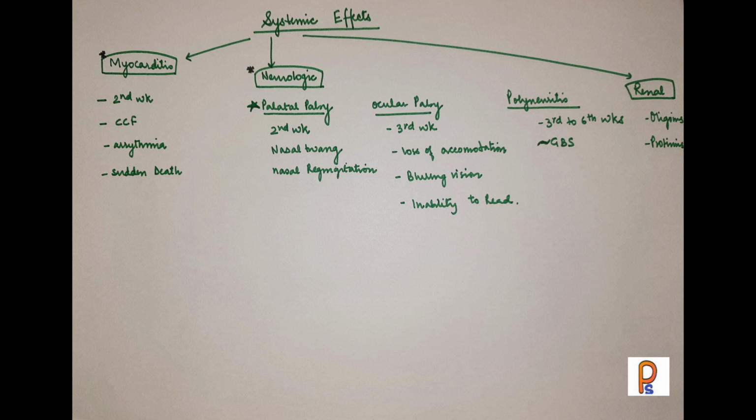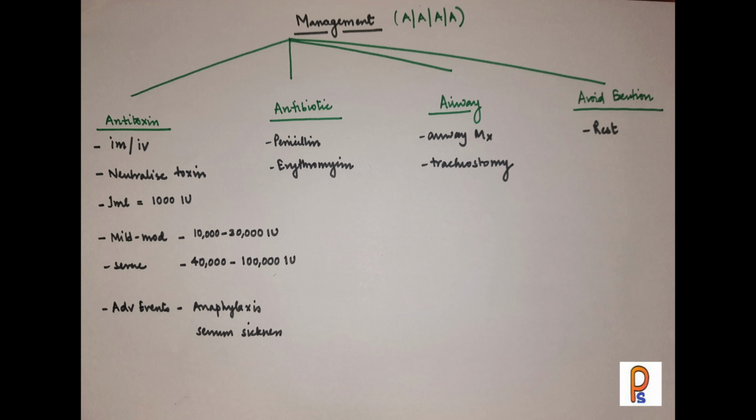It may present as ocular palsy, which usually presents in the third week of illness with loss of accommodation, blurry vision, difficulty in reading, and all that. It may also present as polyneuritis, which should be treated like Guillain-Barré syndrome, and usually presents in the third to sixth week. Other complications like renal complications may also occur, which will present with oliguria and proteinuria, also affecting the adrenals and other organs. Now, how are we going to manage the child with diphtheria?